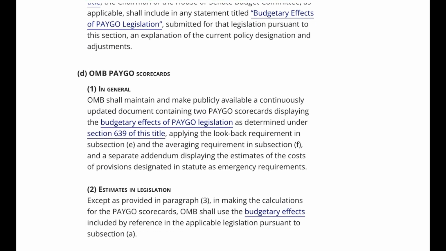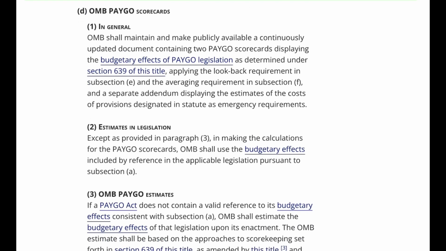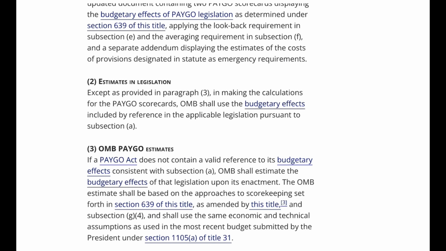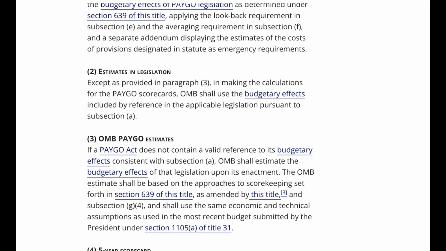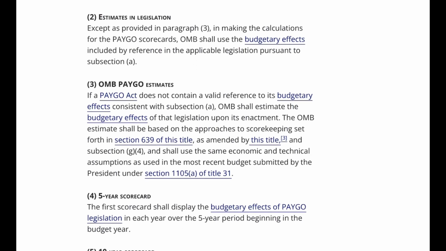In making the calculations for the PAYGO scorecards, OMB shall use the budgetary effects included by reference in the applicable legislation pursuant to subsection A. 3. OMB PAYGO estimates. If a PAYGO Act does not contain a valid reference to its budgetary effects consistent with subsection A, OMB shall estimate the budgetary effects of that legislation upon its enactment. The OMB estimate shall be based on the approaches to scorekeeping set forth in Section 639 of this title, as amended by this Title 3 and subsection G4, and shall use the same economic and technical assumptions as used in the most recent budget submitted by the President under Section 1105A of Title 31.